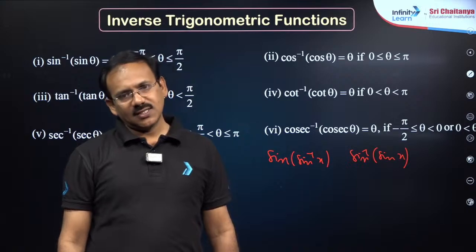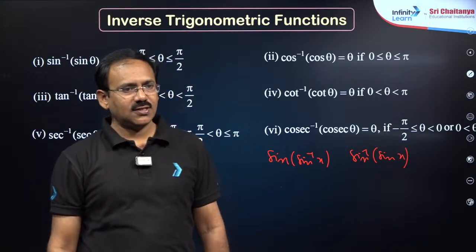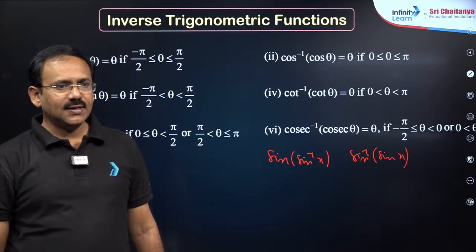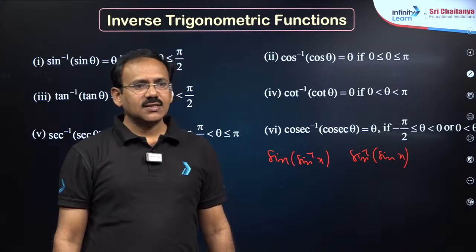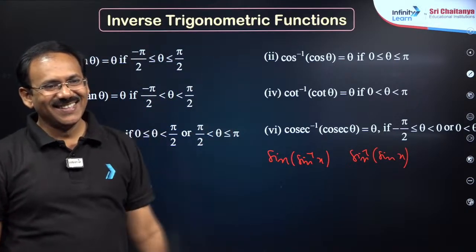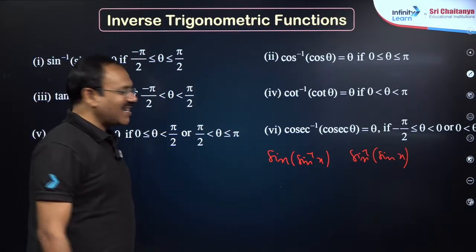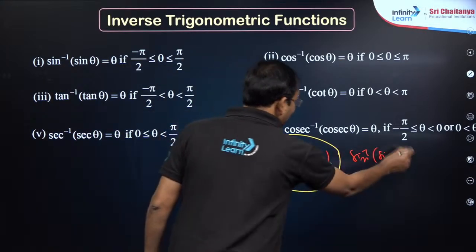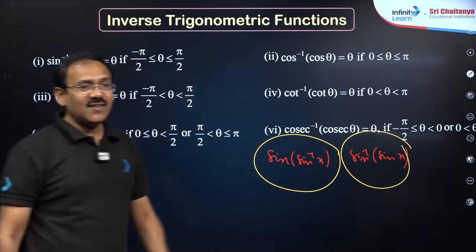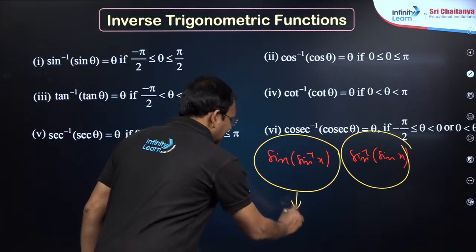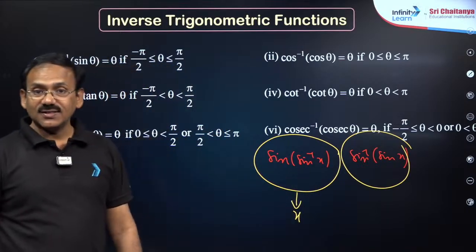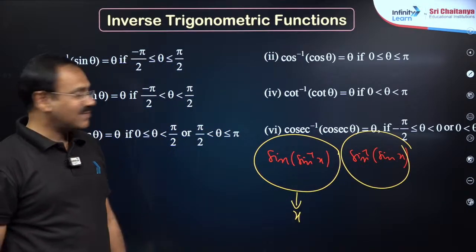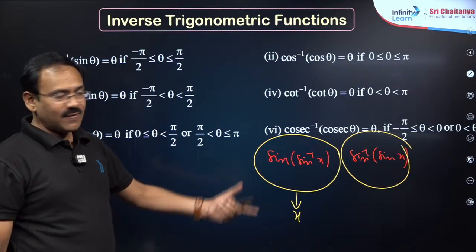Sin inverse x, cos inverse x, tan inverse x, cot inverse x are important. So sin of sin inverse x and sin inverse of sin x, both are not same. Sin of sin inverse x is always x, but sin inverse of sin x varies with the x value.